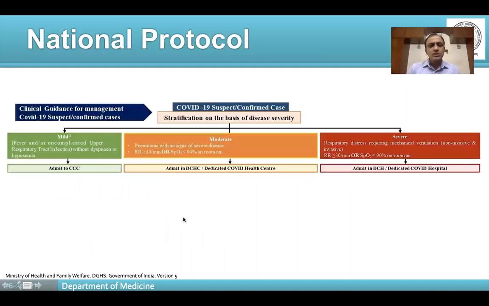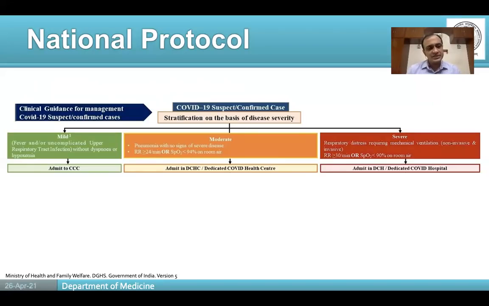So the management of COVID-19 should start with a little clarity about the severity classification of COVID-19. Probably this is going to be a repetition for some or all of you, but I think it would serve the purpose of this seminar well if we have a comprehensive discussion. So please bear with me if some of this appears to be a repetition to you. COVID-19 can be classified into mild, moderate, and severe.